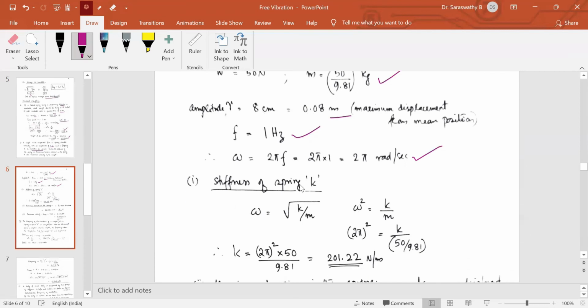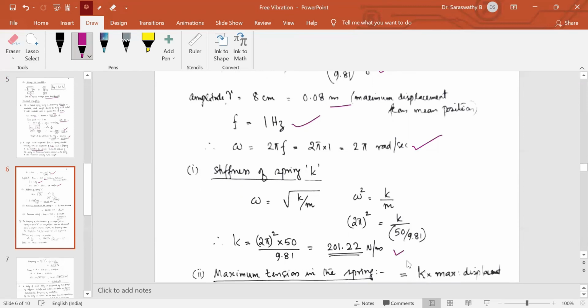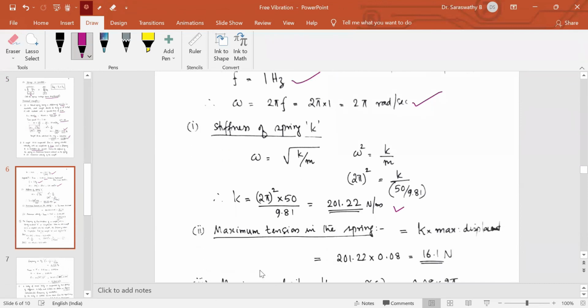Then the stiffness of the spring, that's the first question. We have only one expression we have studied so far: omega is equal to root of k by m. So omega square is equal to k by m. Omega here is 2 pi, so 2 pi square is equal to k by m, with m equal to 50 by 9.81. From this we can get k, 201.22 Newton per meter.